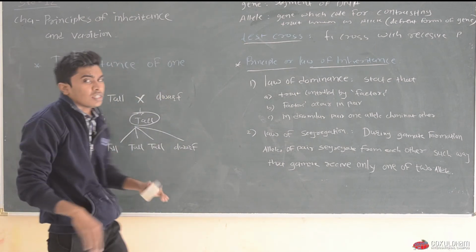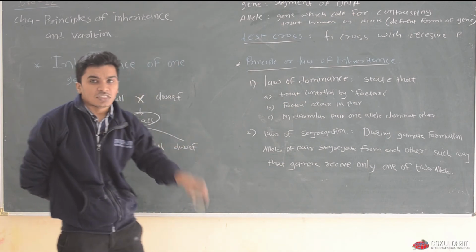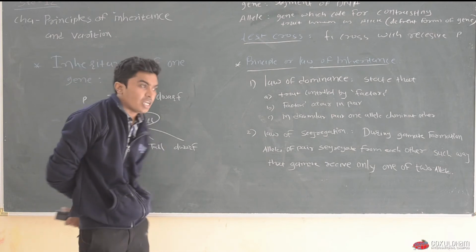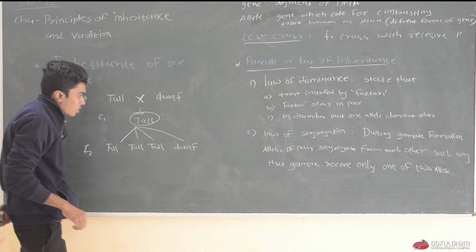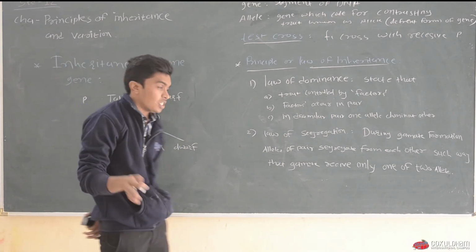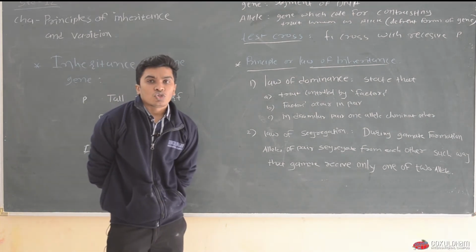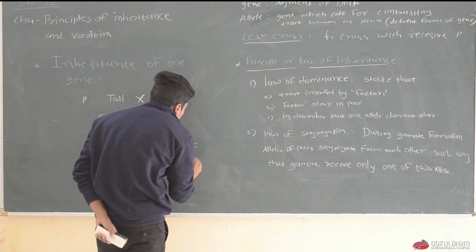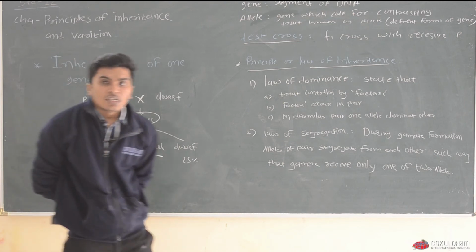Then he self-pollinated all the F1 generation, and surprisingly he found that in the F2 generation, from 100%, 75% plants are tall and the remaining 25% plants are dwarf.